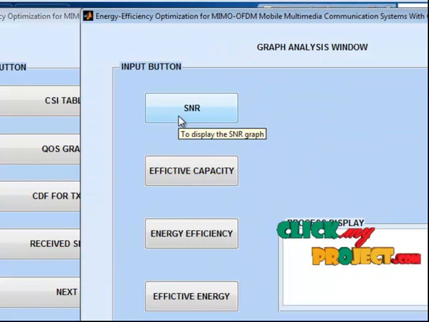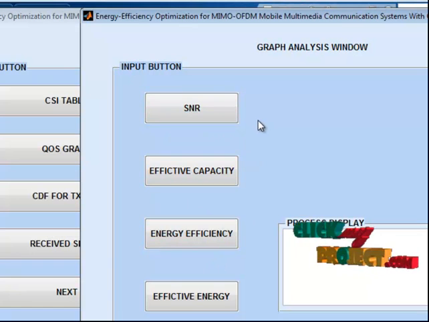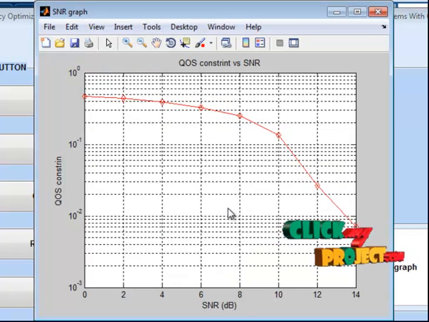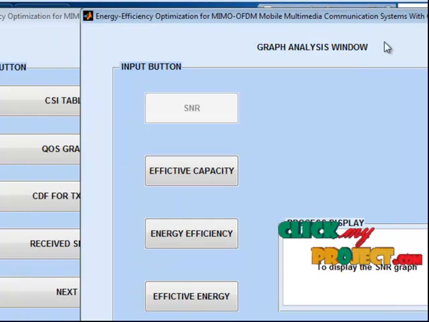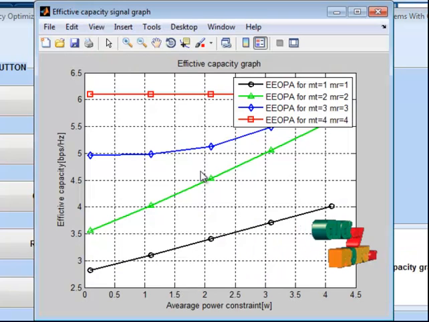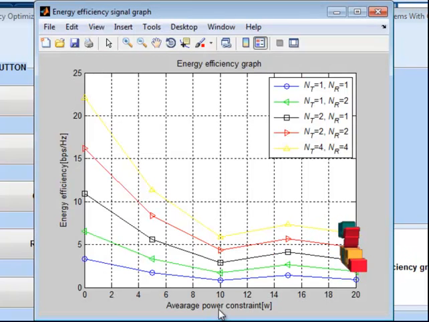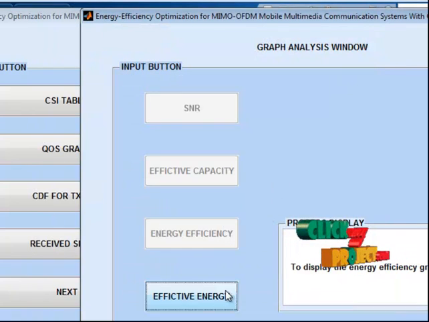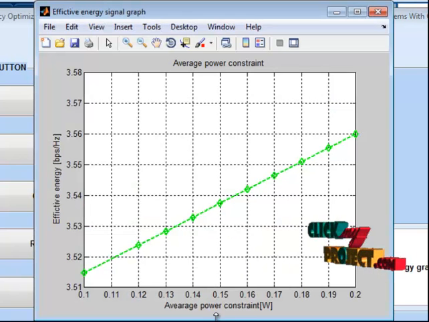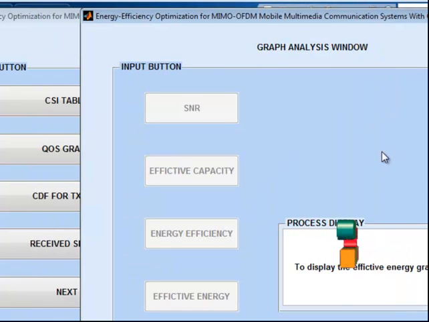The next process is the power analysis graph. The various power analysis methods are displayed by this graph. The SNR values, given as signal to noise ratio values, and the quality of service constraint values are displayed. Then the effective capacity values based on the average power constraints. Then go to the energy efficiency based on the average power constraint and the energy efficiency values. Then go to the effective energy. Effective energy is based on the average power constraint, and the effective energy values are displayed. Finally, we will see all the output for the product.